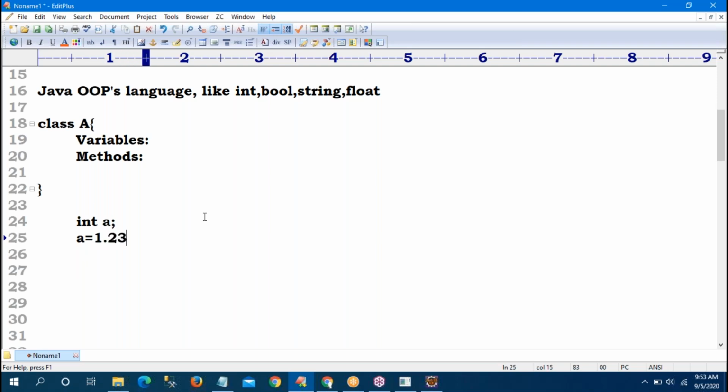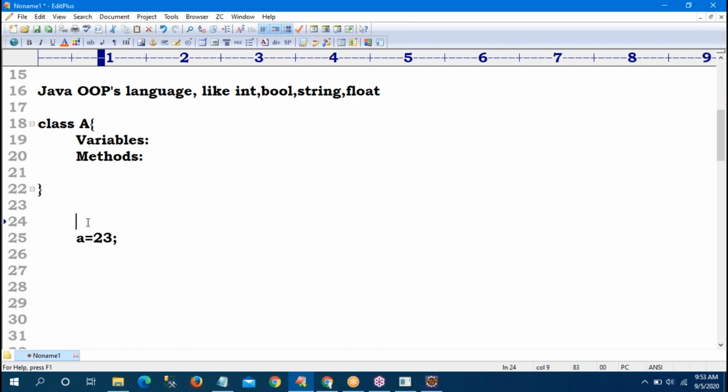By mistake, if you store a equal to 1.23, the JVM will give an error, because what is the type of a? Integer. So these are called static data types. Being a programmer, first I decided the type of a is integer. Then how can you store these values? No chance. But Python is there. In Python, there are no declared data types.